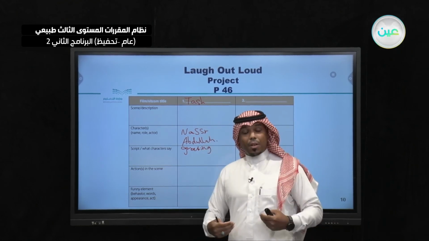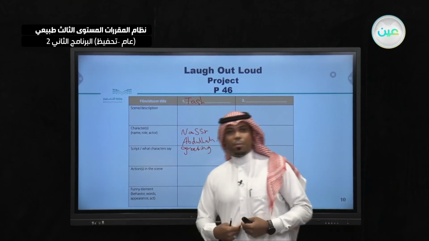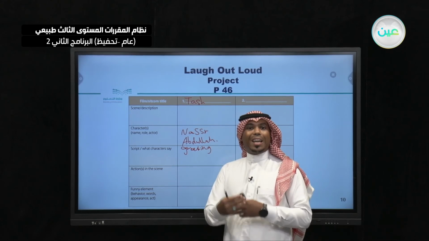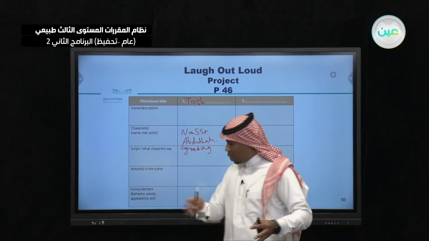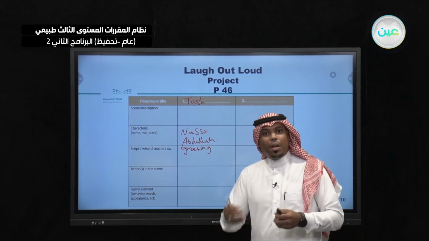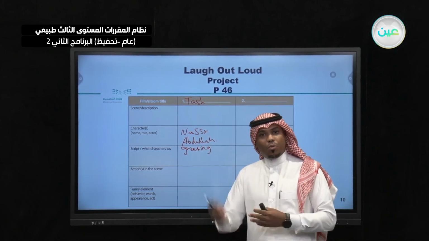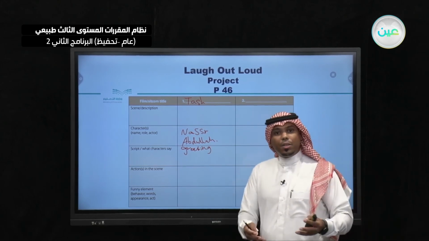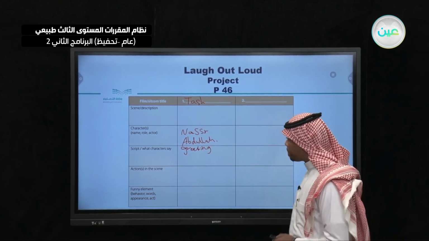Appearance, what kind of outfit he may wear, and so on. How the character acts also. So when they act, they have to do funny movements, funny things to make the audience laugh. Very good.